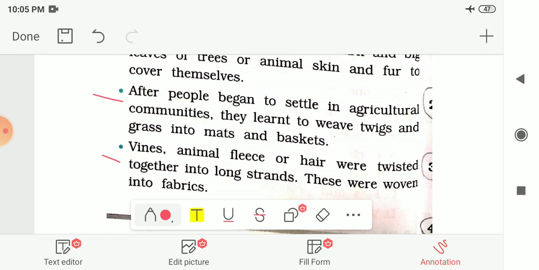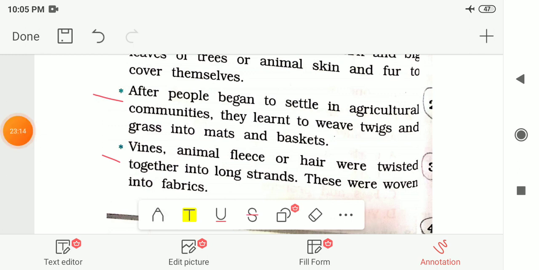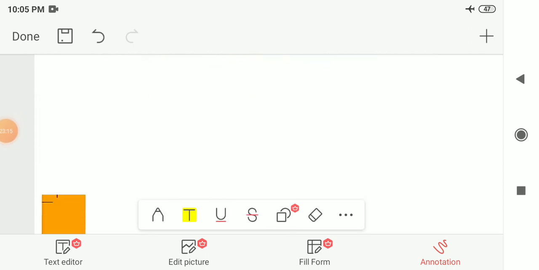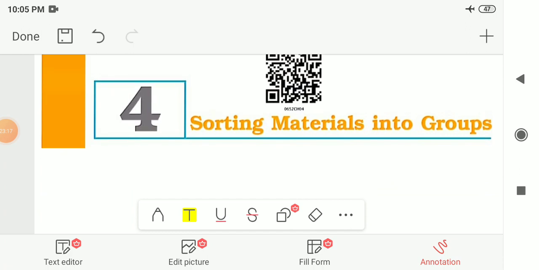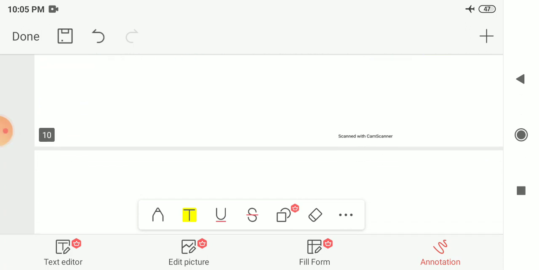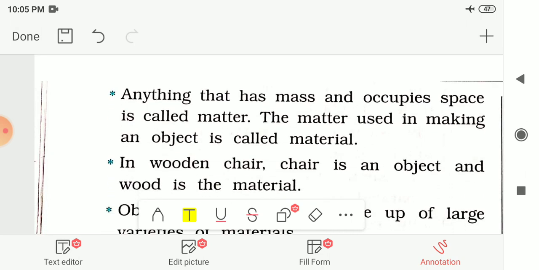And then after, nowadays we can see that we are using different kinds or variety of fabrics to make the clothes. So these are the things we had seen in our chapter number 3, that is fiber to fabric. Now our next chapter is chapter number 4, that is sorting materials into groups. So now let me see what we had seen in this chapter.